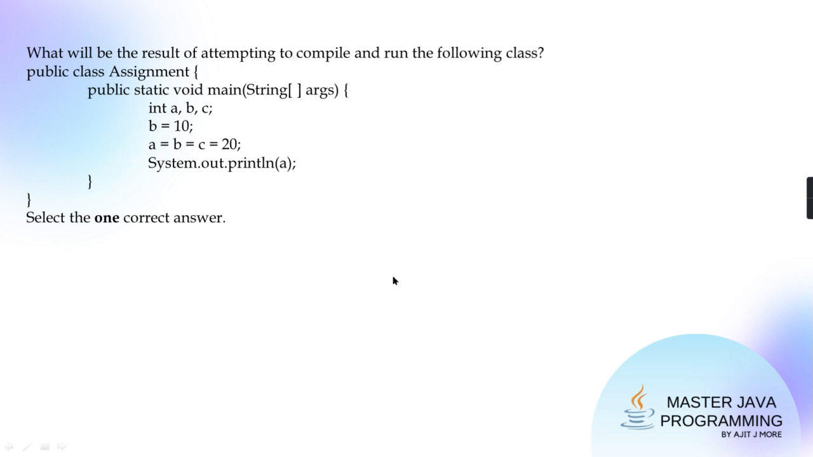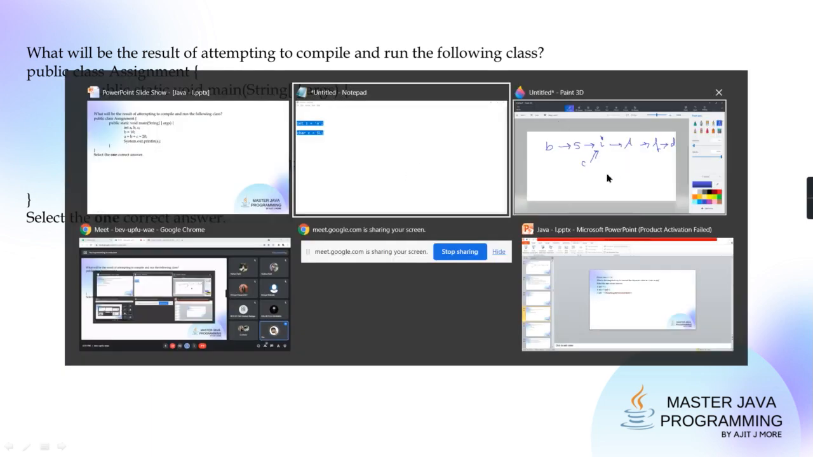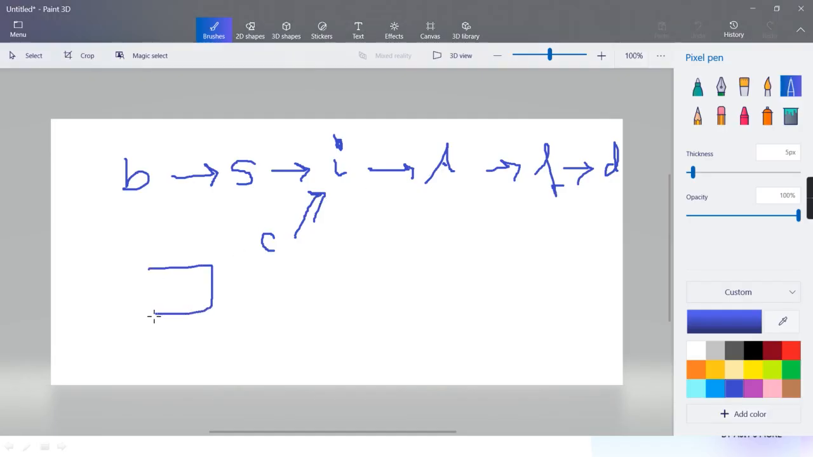They're declaring a, b and c, 3 variables, then b is assigned 10, then a equal to b equal to c equal to 20. Get it? It means 3 variables will be created in memory, right? Now those who have already learned Python, please don't confuse yourself. Python rules are different and Java rules are different. Because in Python, everything is an object. In Java, primitives are primitives. They are not objects.